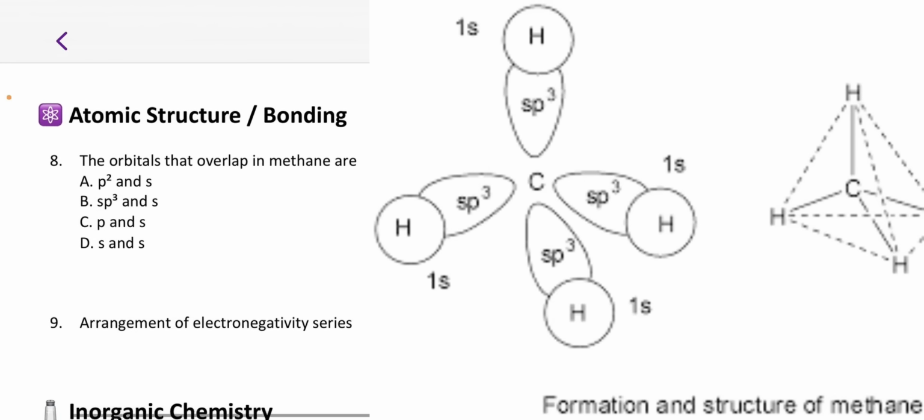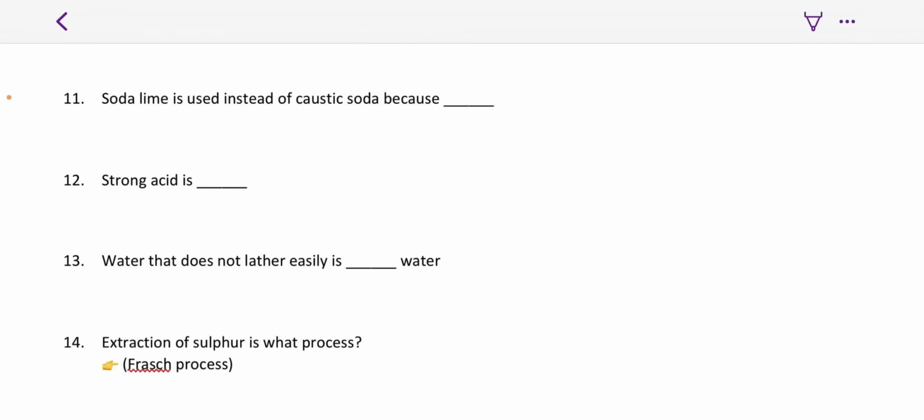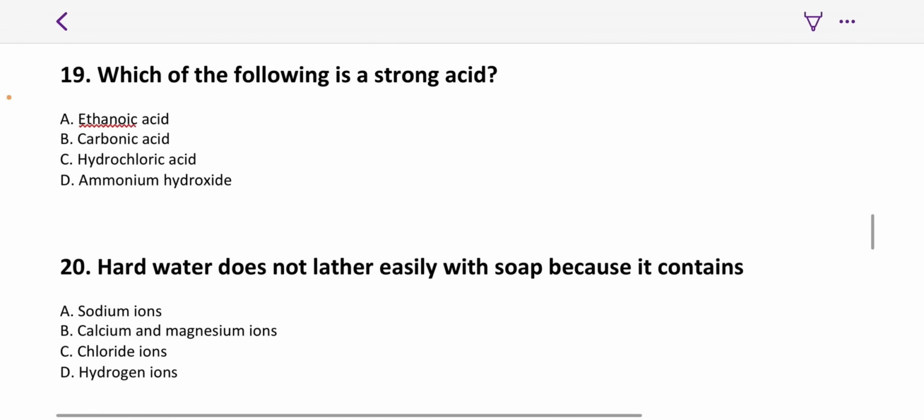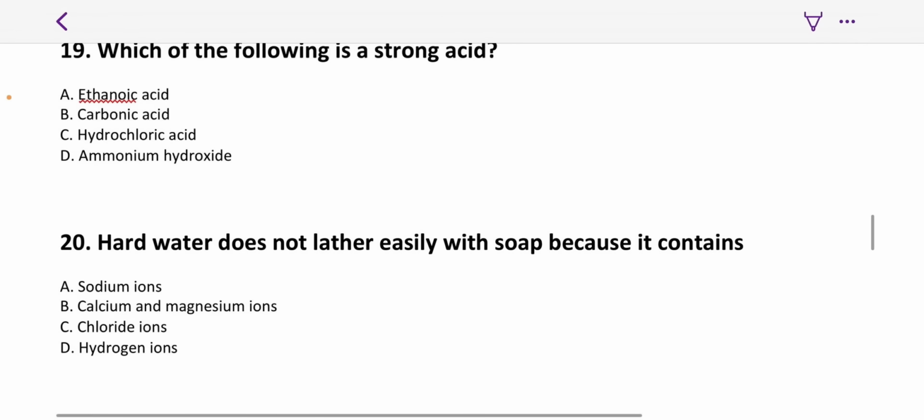So methane is normally sp3 hybridized. Alkanes are sp3 hybridized. The strongest acid known ever in the world is fluoroantimonic acid. Please go and learn the types of strong acids and weak acids.